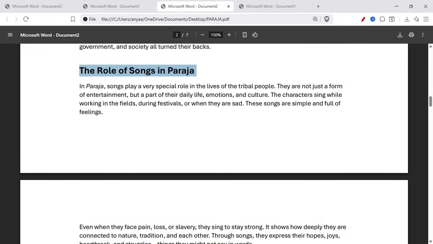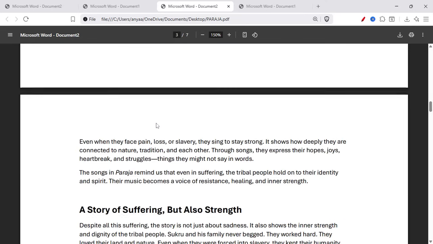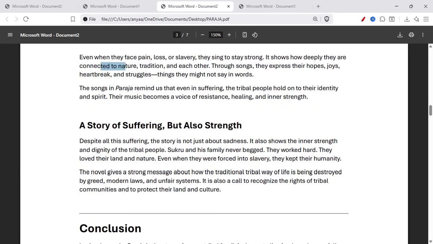The role of songs in Paraja. In Paraja, songs play a very special role in the lives of the tribal people. They are not just a form of entertainment but form a part of their daily life, emotion, and culture. The characters sing while walking in the field, during festivals, or when they are sad. These songs are simple and full of feeling. Even when they face pain, loss, or slavery, they sing to stay strong.